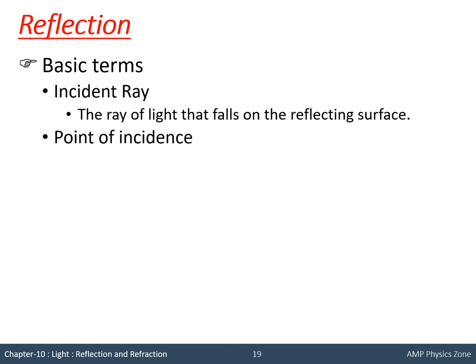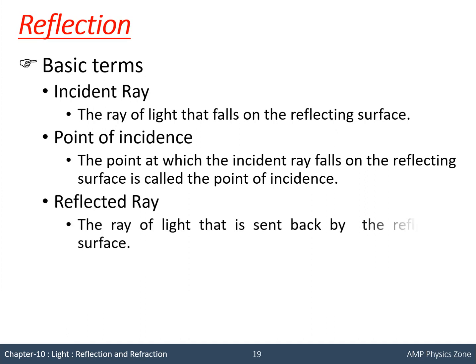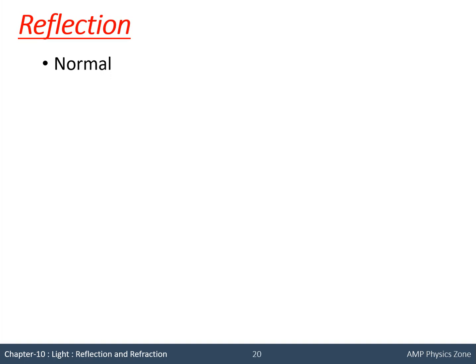Point of incidence: the point at which the incident ray falls on the reflecting surface, or touches the surface, is called the point of incidence. Reflected ray: the ray of light that is sent back by the reflecting surface is called the reflected ray.